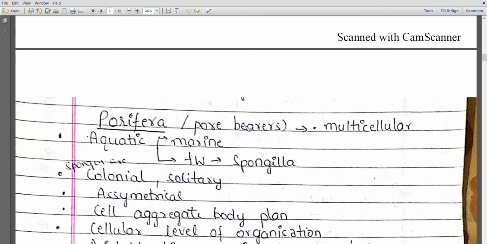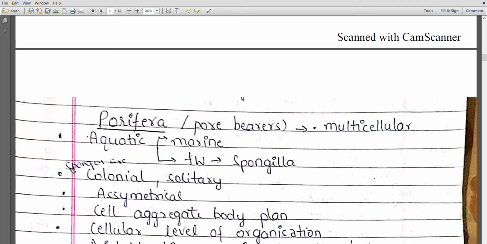What does it mean? Basically, the poriferan body contains a number of pores. Some of the pores allow water to enter into the body of the sponges, and most of the pores allow the movement of water to the outside. They're multicellular. I already told you they're aquatic. They're found in aquatic habitat either in marine or in fresh water.